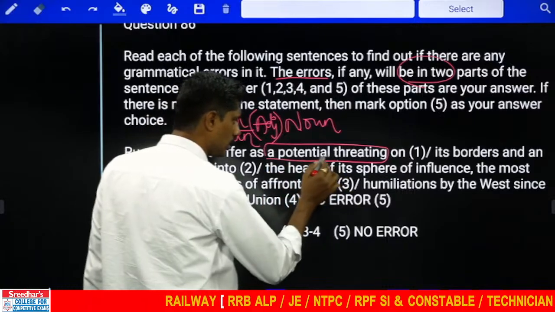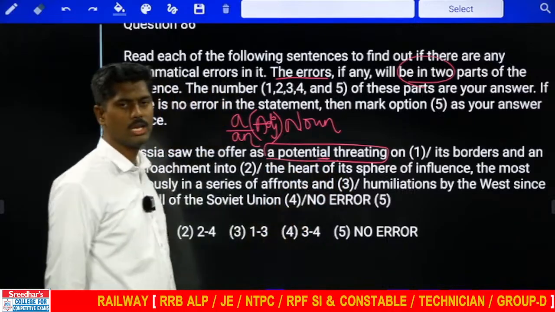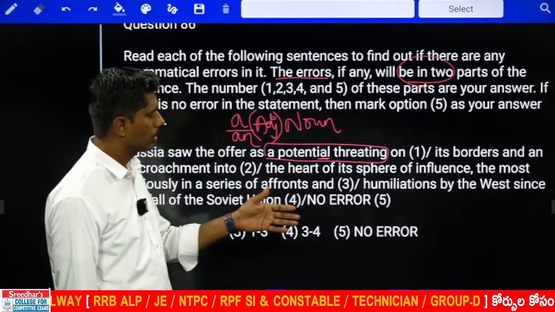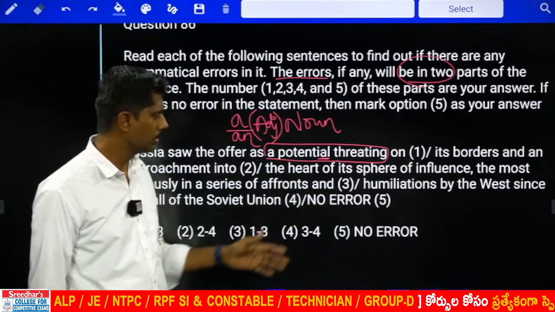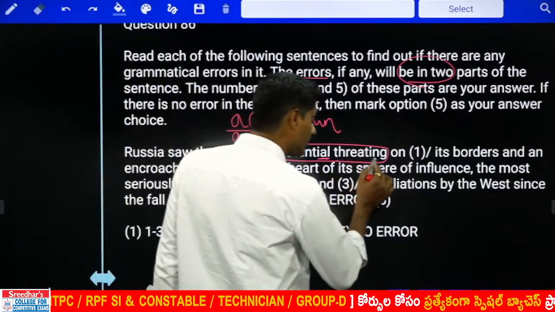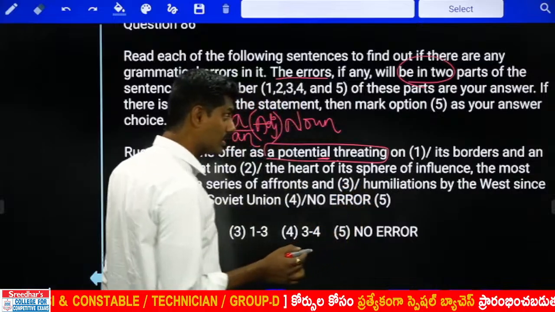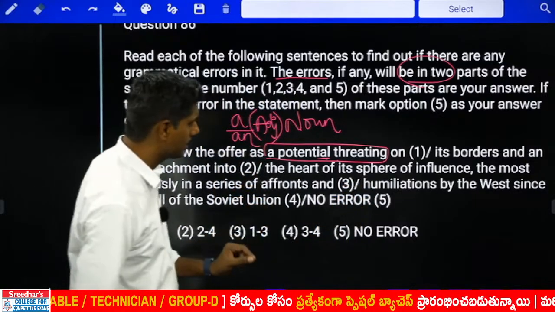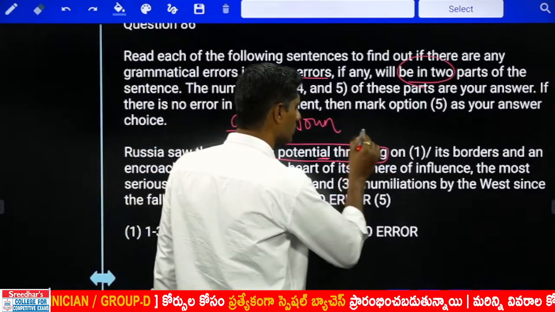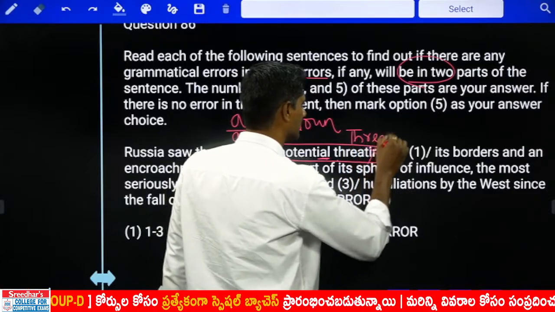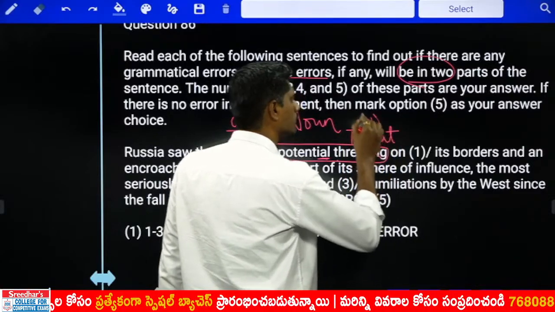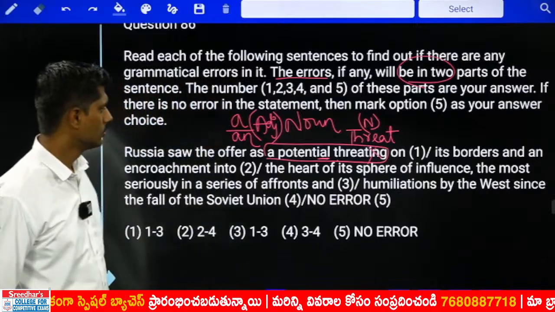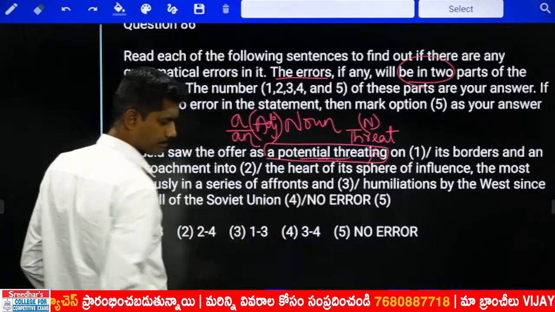A potential: if a word is ending with al, it is an adjective, like economical, financial, phenomenal. And threatening is not right, because the word is threat. Threat is a noun. So error is present here.